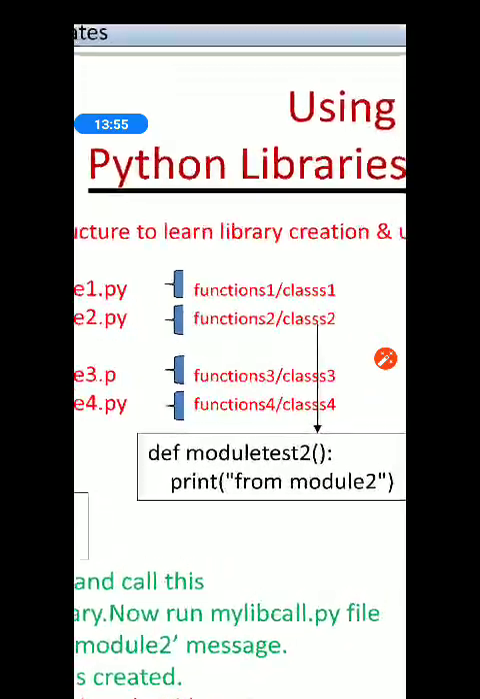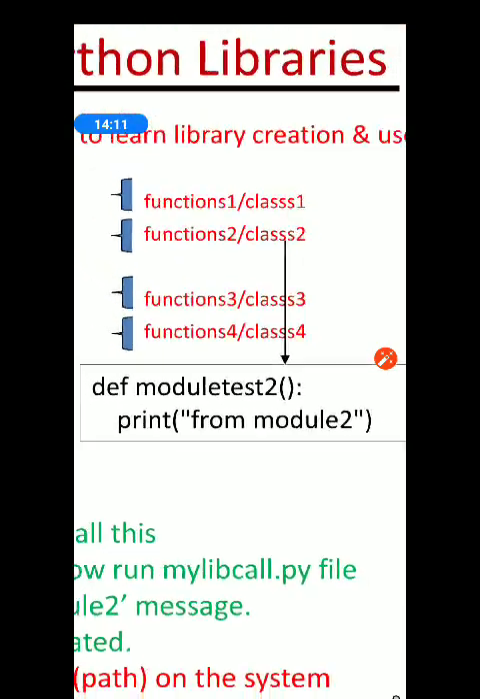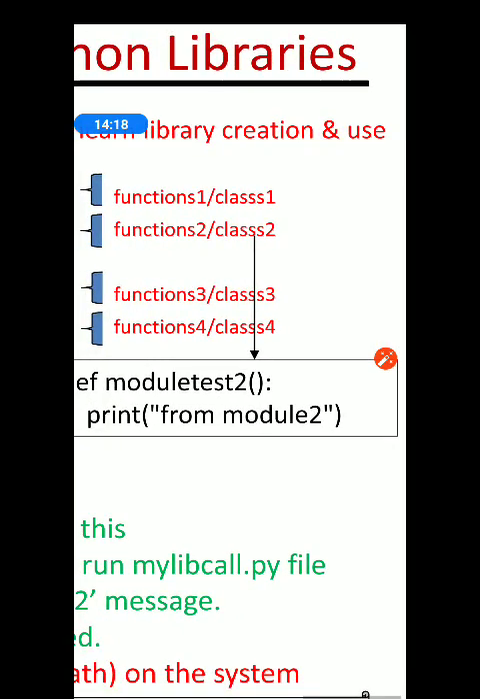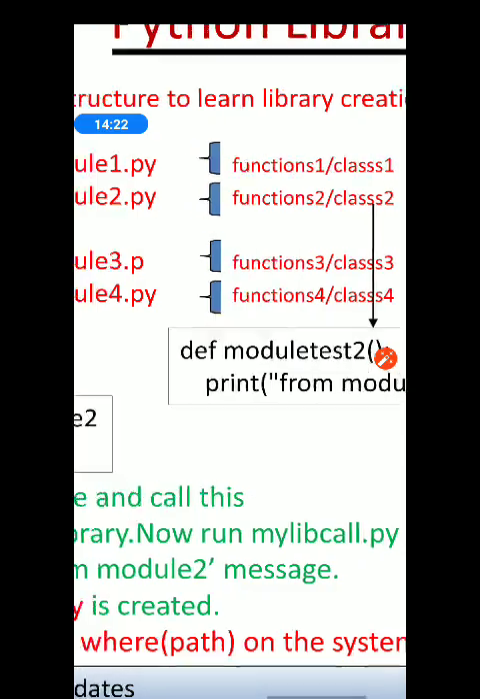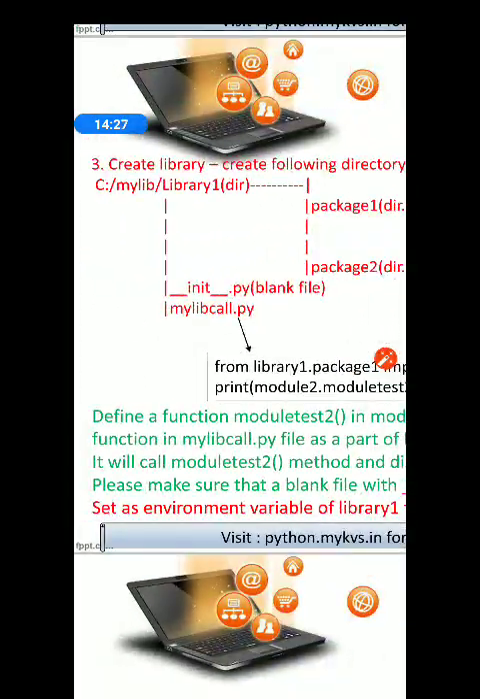What do these classes or functions consist of? See, in module 2 we have created one function, that is def module_test_2, print from module 2, just this line. Please write down the code in your copy. So what I want to tell you is the general structure of the whole library creation. So this is the whole structure. I have shown you what is happening over here.